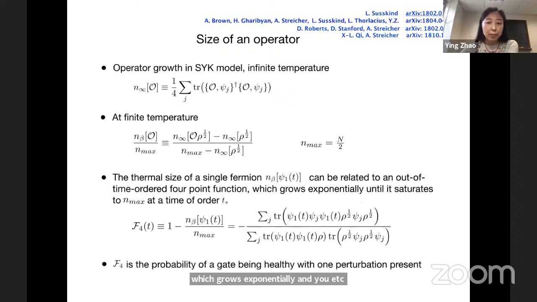at the scrambling time. One property we will use later: let's look at the definition of size and the relation to this F4, the 4-point function. This is the size. This is the maximal size. 1 minus the maximal size basically gives you the probability of being sick. This is the size. By sick, we mean it's affected by this extra qubit. And 1 minus this is the probability of a gate being healthy with one perturbation present.